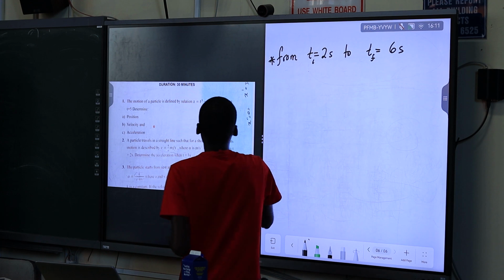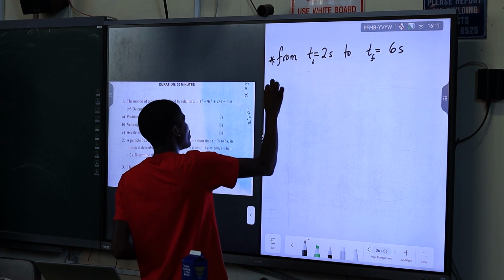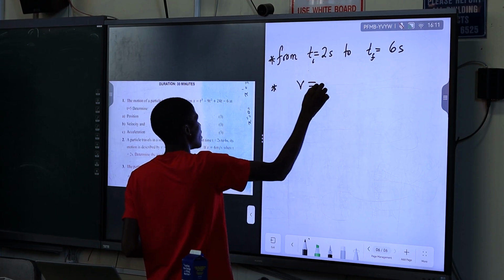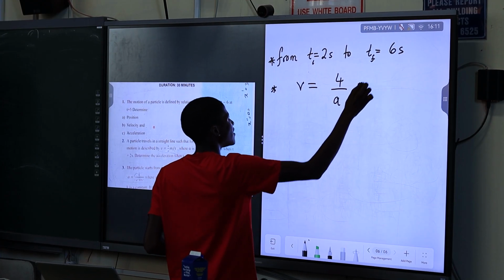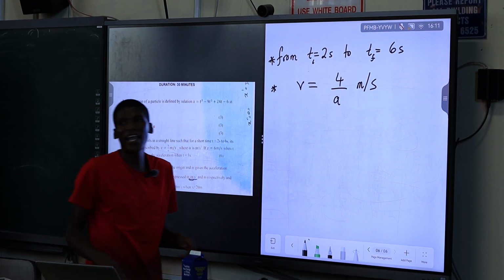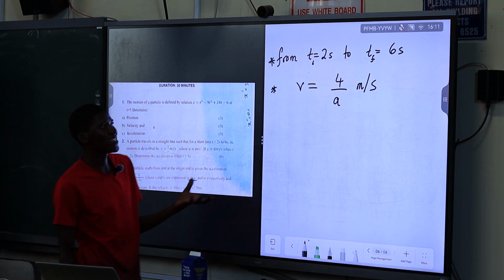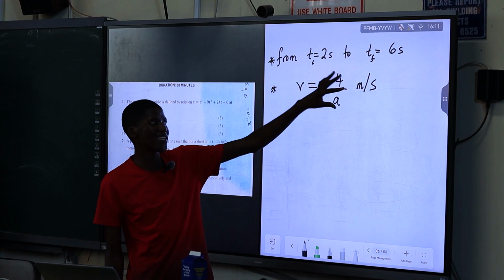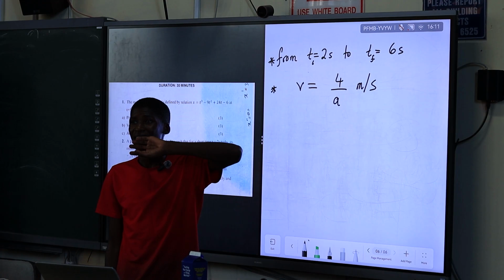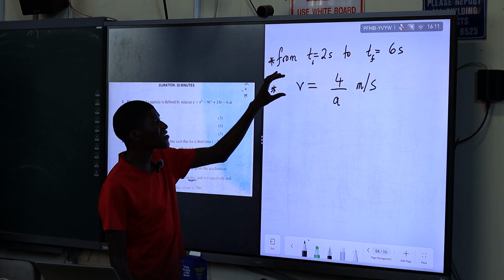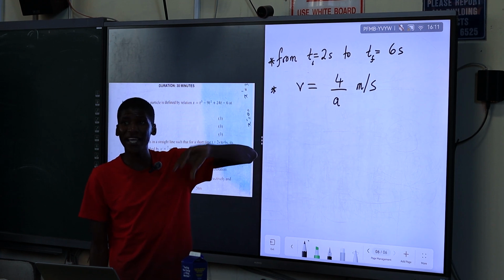That's one thing. The next thing, its motion is described by v equals 4 over a meters per second. The v is the velocity, or you can just say it's the speed in this case. So it's our velocity, or you can say it's the speed. It's measured in meters per second. And the a is acceleration. So the velocity equation is given by 4 over acceleration in meters per second.